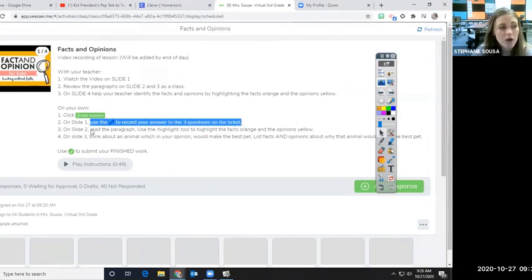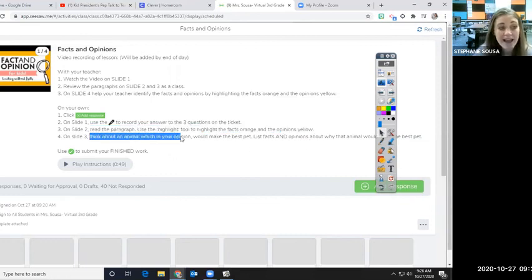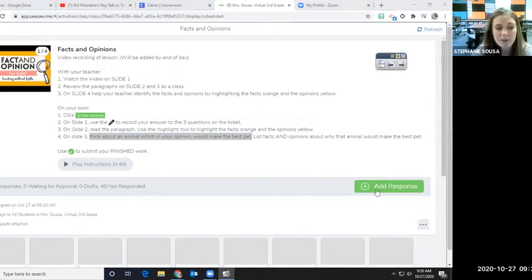You're going to read through these directions, and you can also click play instructions to listen to them if you need to. On slide 1, you're going to use the microphone to record your answer to 3 questions on the ticket. On slide 2, you're going to read the paragraph and highlight the facts orange and the opinions yellow, like we just did. On slide 3, you're going to think about an animal, which in your opinion would make the best pet. And you are not limited to normal pets. So you can choose any animal in the world that you think would be the best pet, okay? List facts and opinions about why that animal would make the best pet.